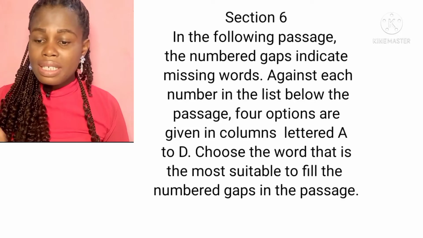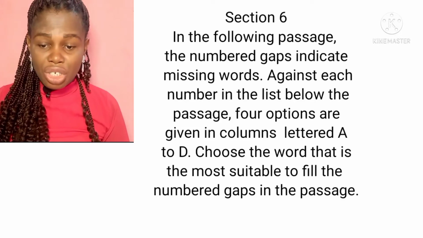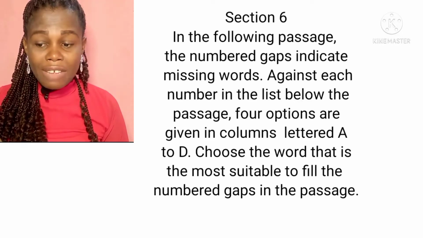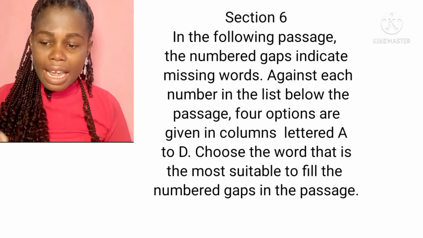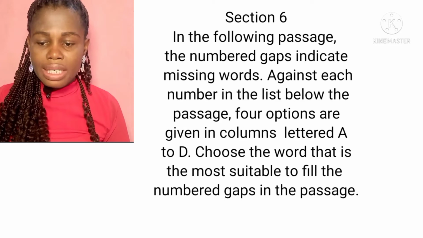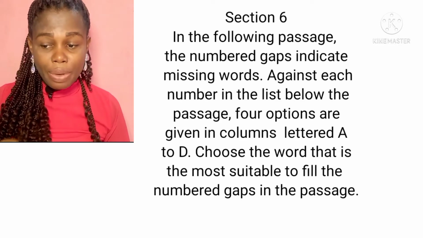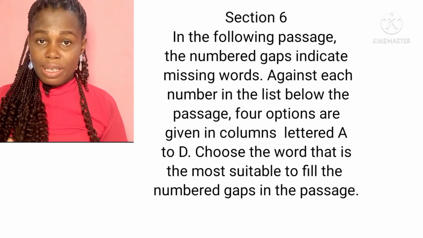Now let's answer questions from 2020 WASSCE past questions, section 6. In the following passage, the numbered gaps indicate missing words. Against each number in the list below the passage, four options are given in columns lettered A to D. Choose the word that is the most suitable to fill the numbered gaps in the passage. Now let's read the passage.